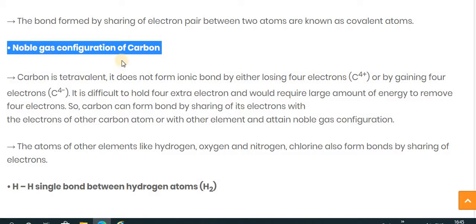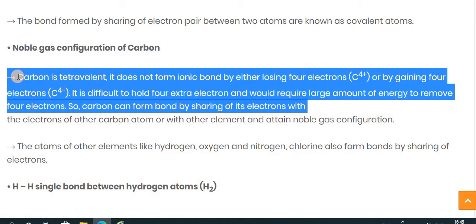Now let's see the noble gas configuration of carbon. Carbon is tetravalent. What is the meaning of tetravalent? Tetra means 4 and valent means valency. Tetravalent means carbon possesses 4 electrons in its outermost orbit. That's why it is known as tetravalent.